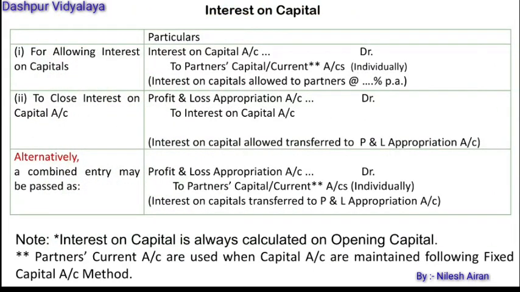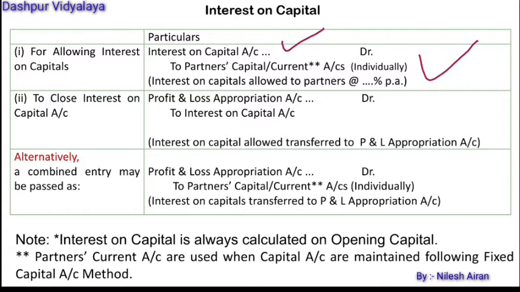Interest on capital. Interest on capital is an appropriation. It's an expenditure for the business organization, but it is not a charge against the profit. It is only an appropriation. Interest on capital account will be debited to partner's capital account or current account. When the interest is charged on capital, interest on capital account is debited as it is an expenditure and then it is transferred to the partner's either capital account or current account.